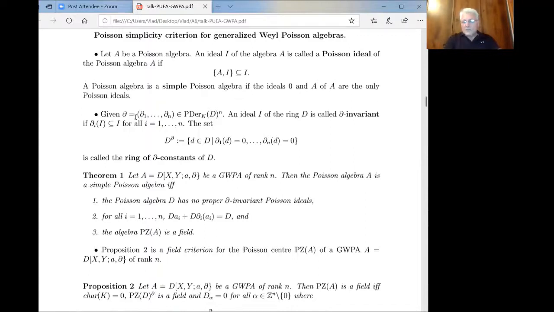We deal with the n-tuple of Poisson derivations of this Poisson algebra A. An ideal of the ring D is called D-invariant if it is invariant under the derivations d_i. By this notation we denote the set of all D-constants, the intersection of kernels of all derivations. This is a subalgebra, called the ring of D-constants.